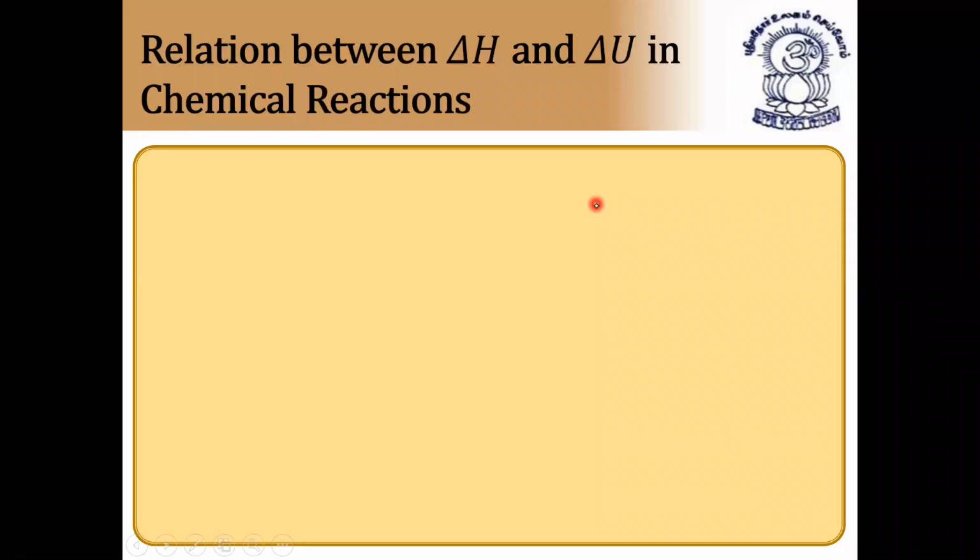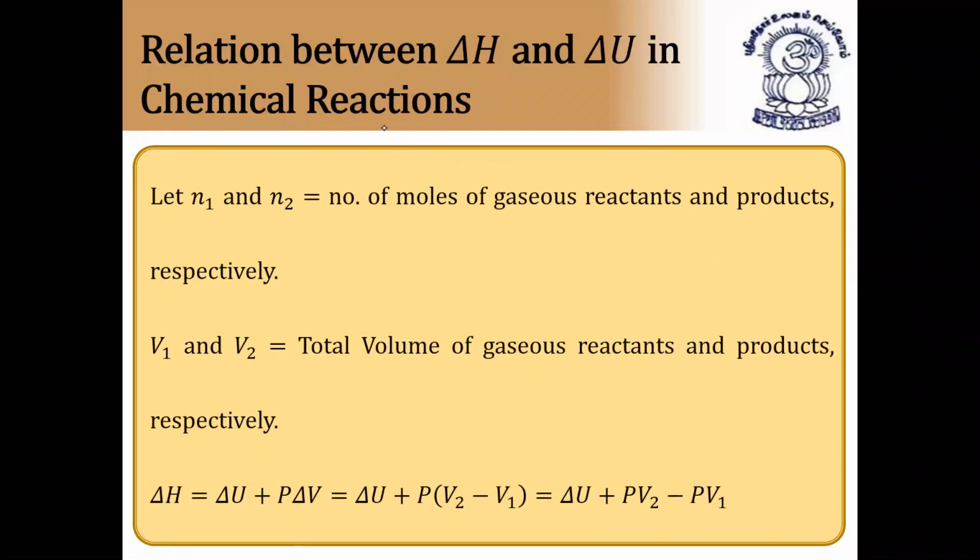Now, the relation between delta H and delta U. This is most important. Every time in JEE Mains, they ask from this formula only. So how to calculate the relationship between delta H and delta U in chemical thermodynamics, chemical reactions? Let N1 and N2 be the number of moles of gases, of reactants and products respectively, and V1 and V2 the total volume of gaseous reactants and products. Very important, gaseous reactants and products. If the reactants or products are not in gaseous state, N1 and N2 become zero, and we will not consider them.